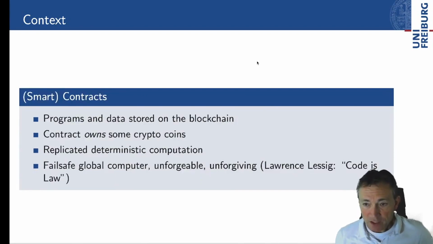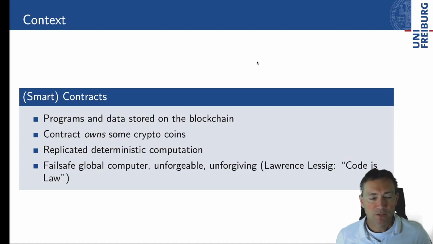The title also mentions contracts, which are mostly called smart contracts. This is really about programs that are stored on the blockchain along with their data. Each contract also owns some crypto coins, because each blockchain is also associated with a cryptocurrency, and executing a contract means that we are talking about replicated deterministic computation.